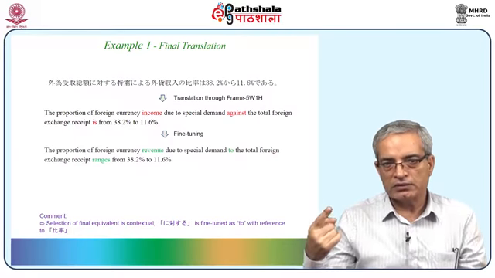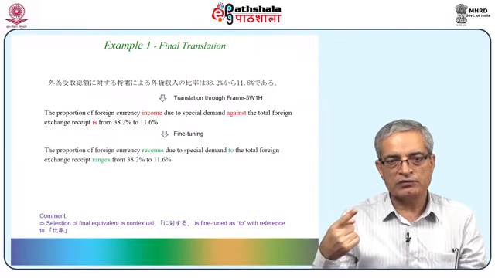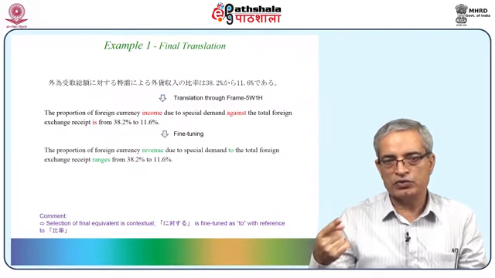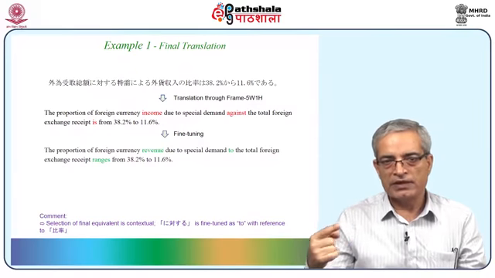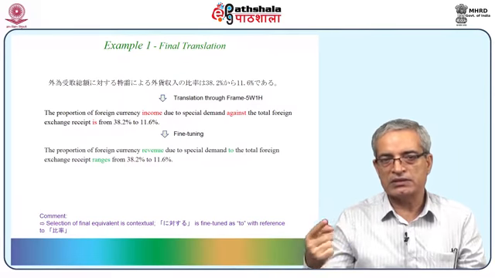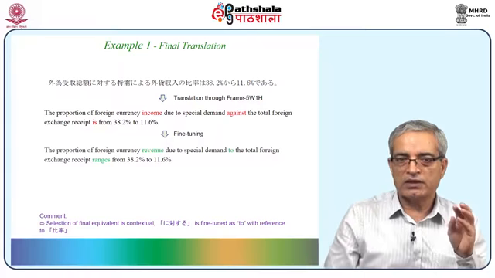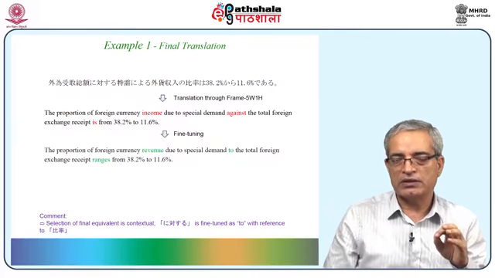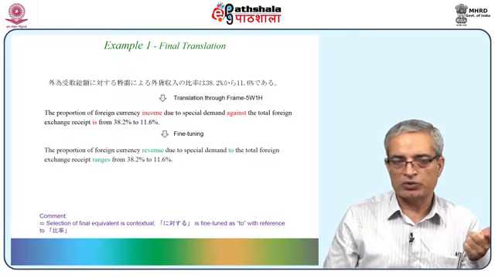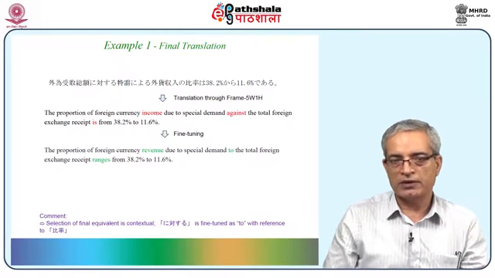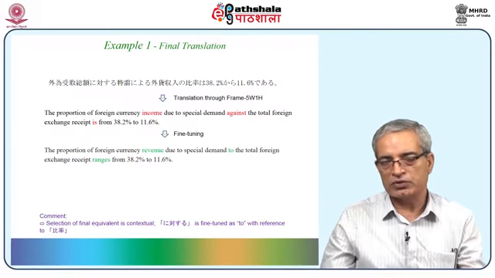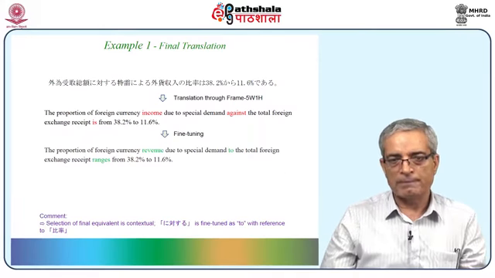And for the A and B, A in this case was foreign currency revenue due to special demand, and B is the total foreign exchange receipt. And we are saying A against B. Instead of if we say A to B, this is for the proportion. So it's only the use of how you compare the two when it is a question of ratio or proportion.